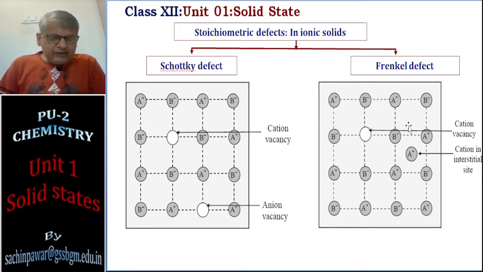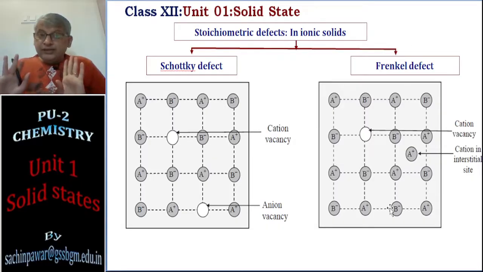In Frenkel defect, again you check the number of cations. A plus: 1, 2, 3, 4, 5, 6, 7. I'll check once again. 1, 2, 3, 4, 5, 6, 7, 8. 8 A plus ions. B minus ions: 1, 2, 3, 4, 5, 6, 7, 8. 8 B minus ions. So it is also a stoichiometric defect only. Electrical neutrality is maintained. The ratio is maintained.